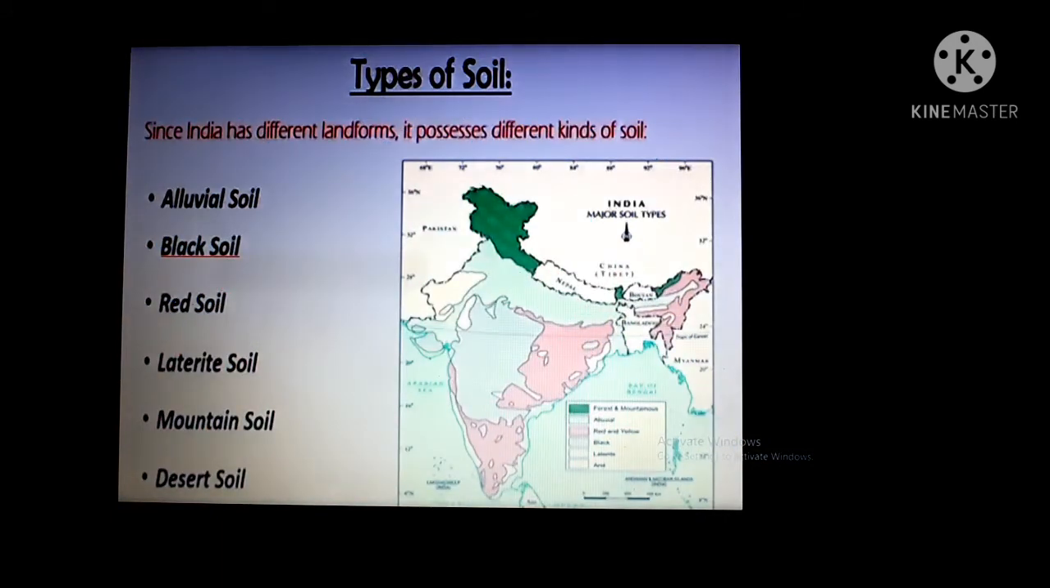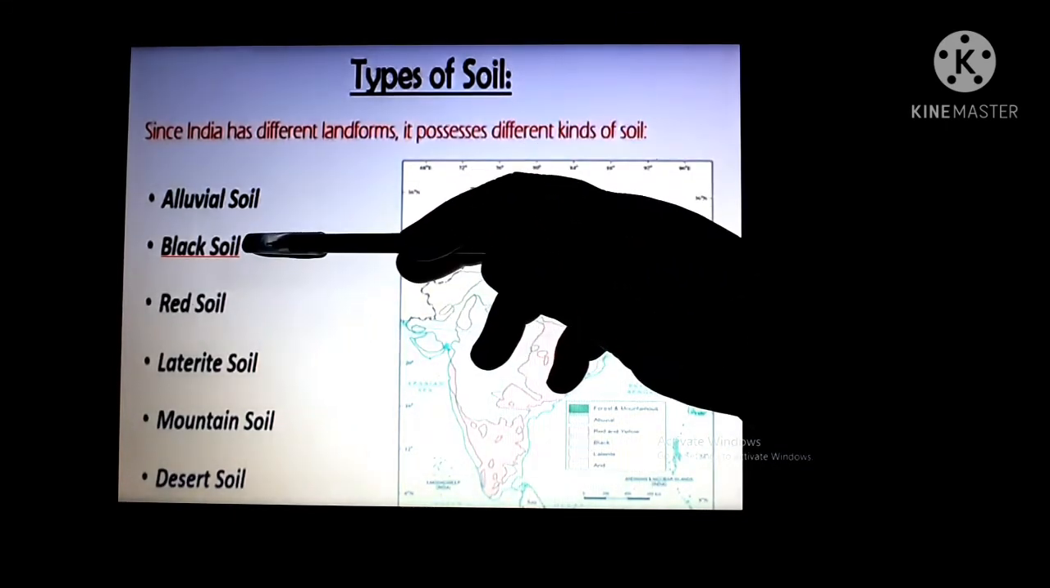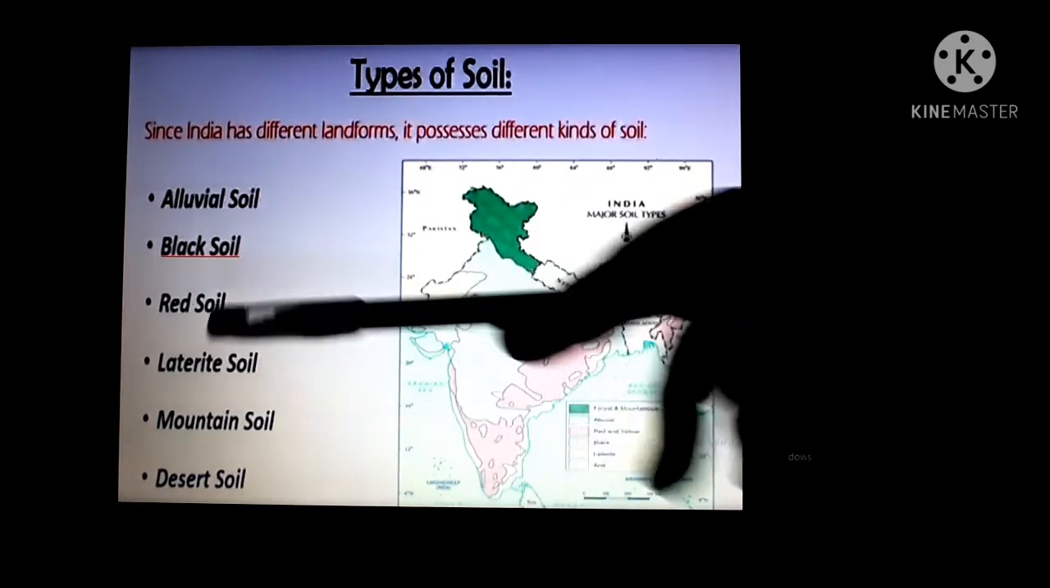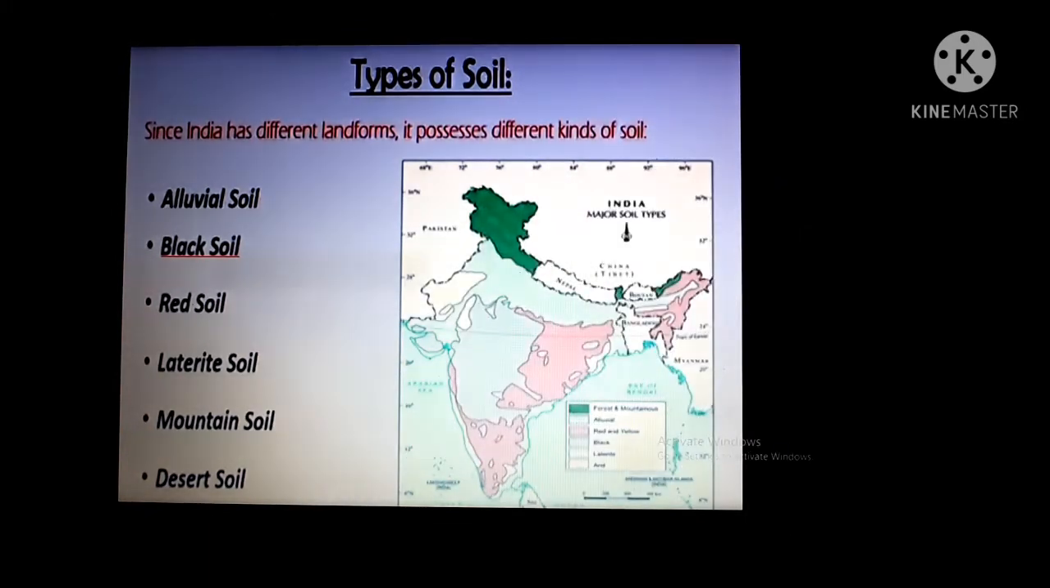Now, our topic is types of soil. Different types of crops are grown in different kinds of soil. We have different types of soil in different regions of our country. Let's see. Alluvial soil, black soil, red soil, laterite soil, mountain soil, desert soil.